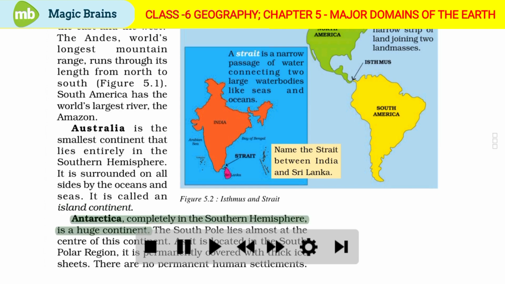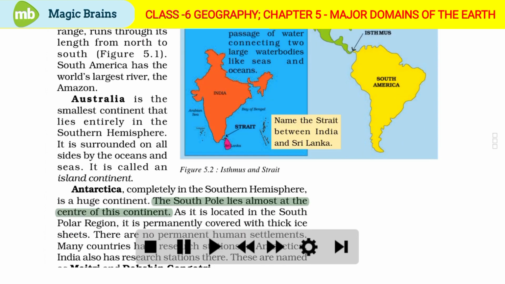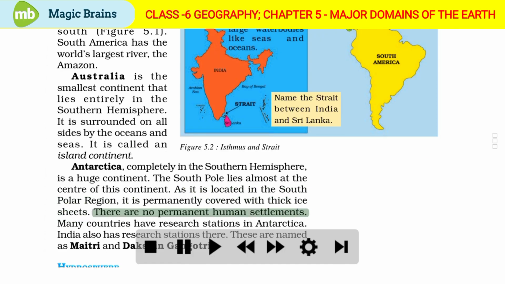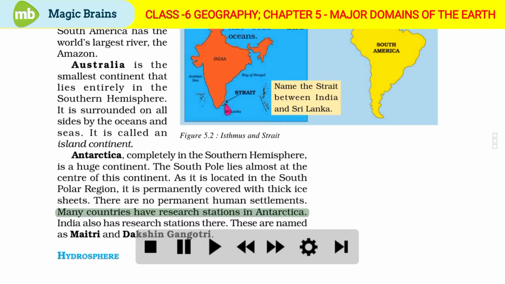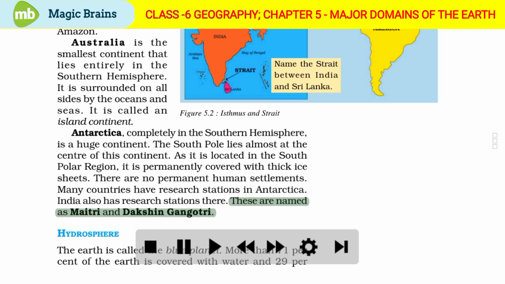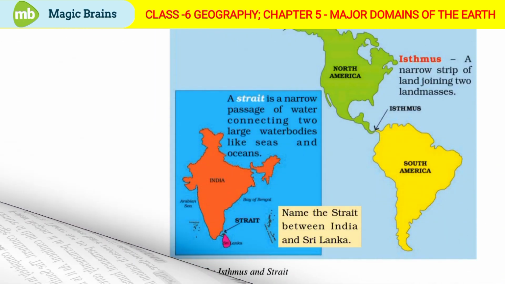Antarctica, completely in the southern hemisphere, is a huge continent. The South Pole lies almost at the center of this continent. As it is located in the South Polar region, it is permanently covered with thick ice sheets. There are no permanent human settlements. Many countries have research stations in Antarctica. India also has research stations there. They are named as Maitri and Dakshin Gangotri.